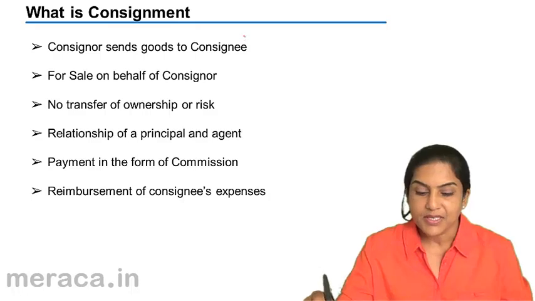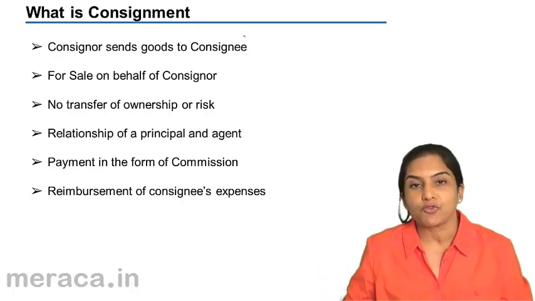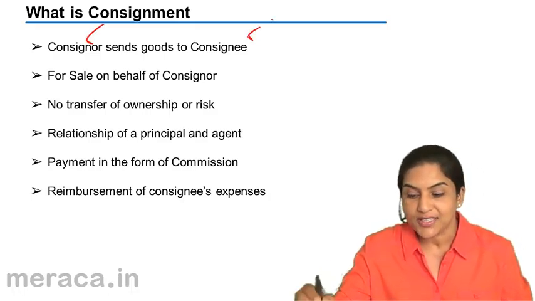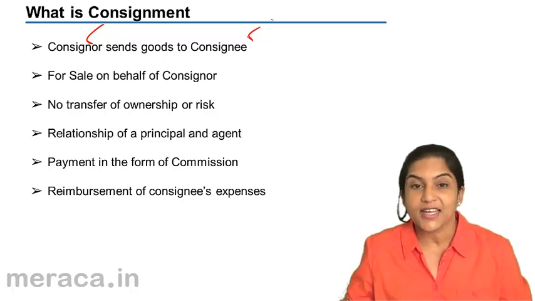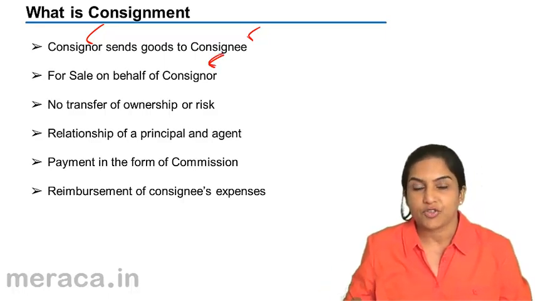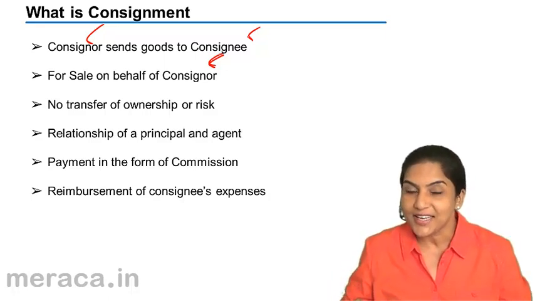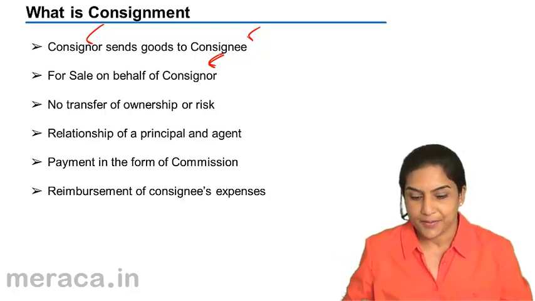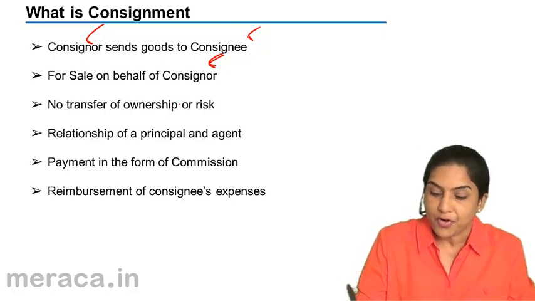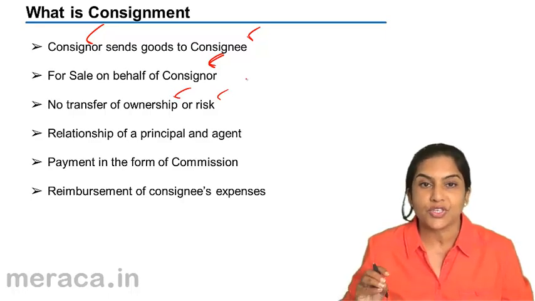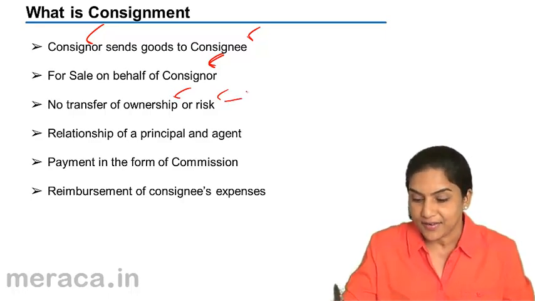So what is consignment? Consignment is the sending of goods by one person, the consignor, to another person, the consignee, so that the consignee can sell the goods for and on behalf of the consignor. So there is no transfer of ownership or risk. There is no transfer of ownership of the goods. The goods continue to belong to the consignor.